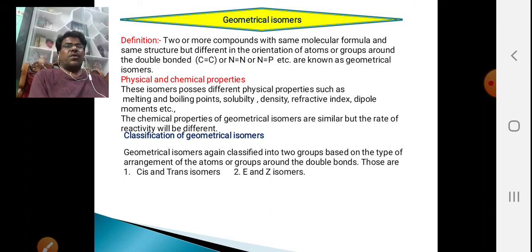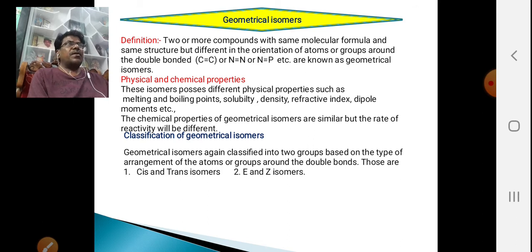Now, coming to our point, geometrical isomerism. Definition: two or more compounds having the same molecular formula and the same structure, but which are different due to the orientation of the atoms or groups around the double bond, are known as geometrical isomers.